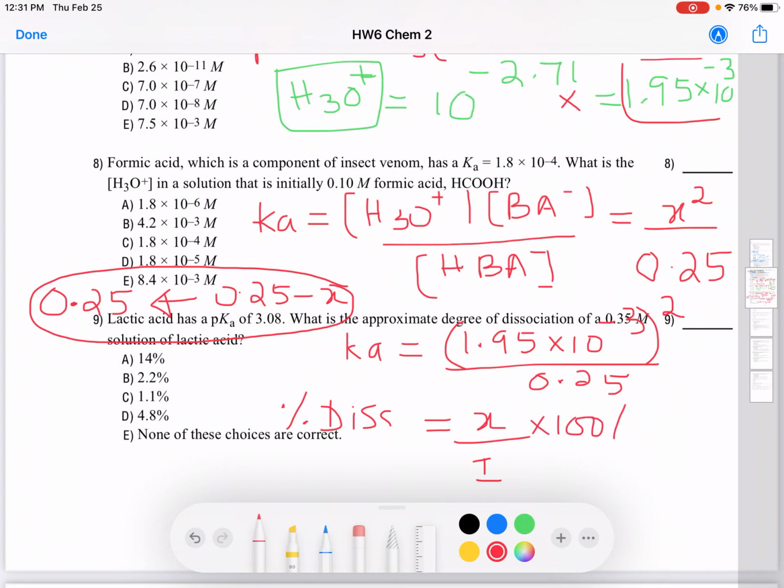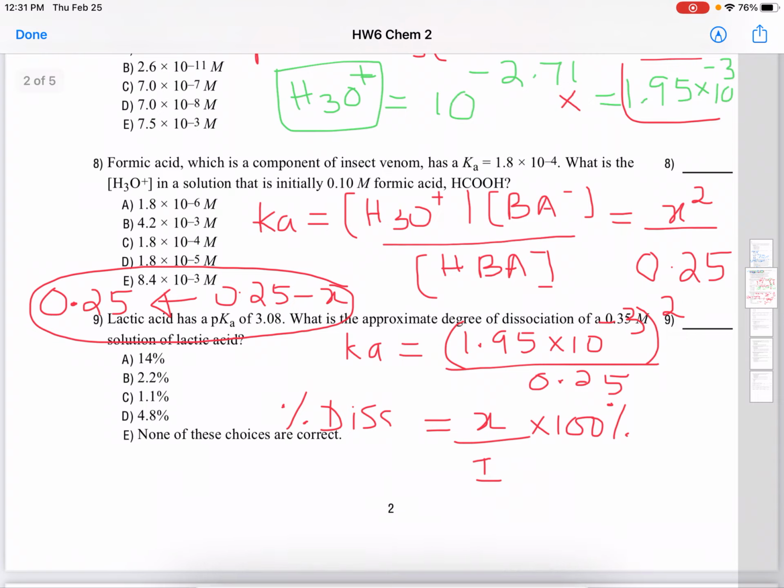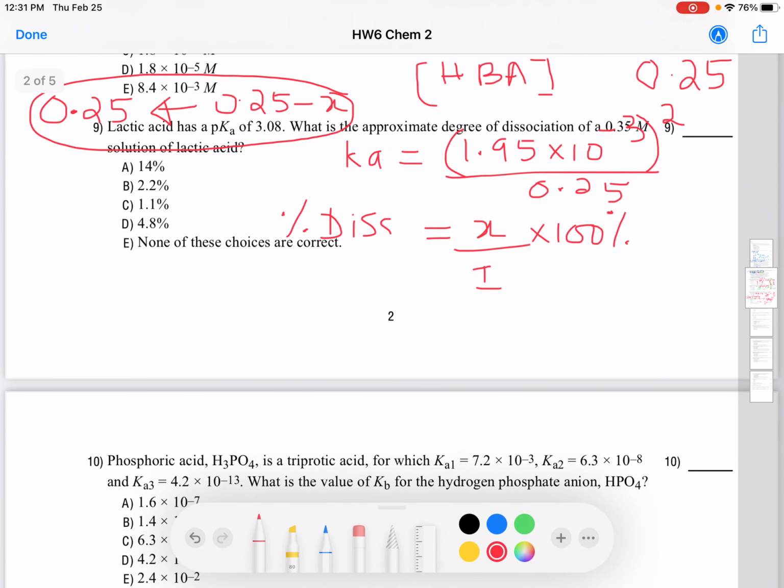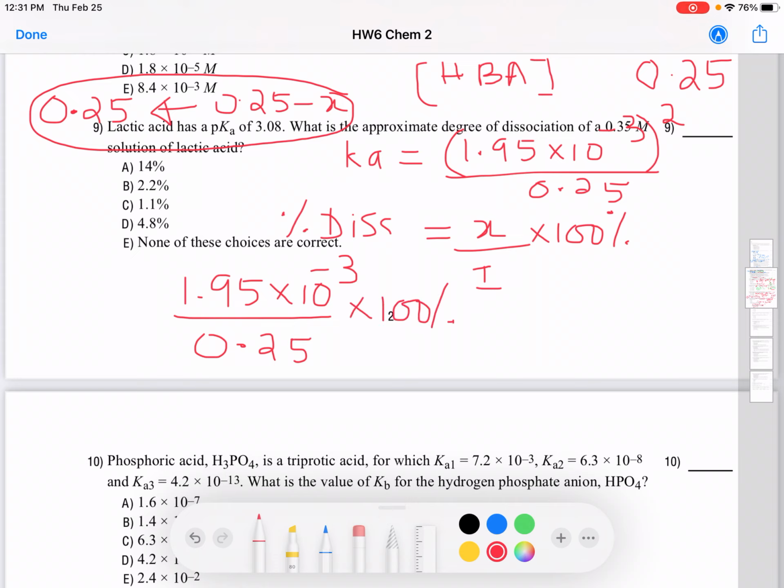So that's how you find your percent dissociation, as well as to see if our assumption is justified, right? So what is the X amount that we got? Remember, we calculated X to be 1.95 into 10 to the negative 3, and you divide it by initial concentration 0.25 times 100. So this is the way that you justify your assumption.